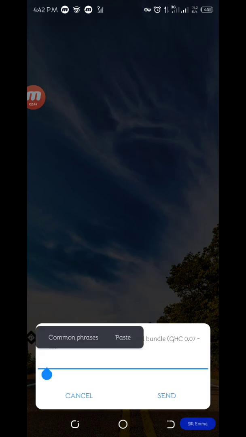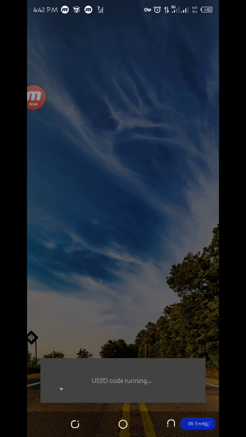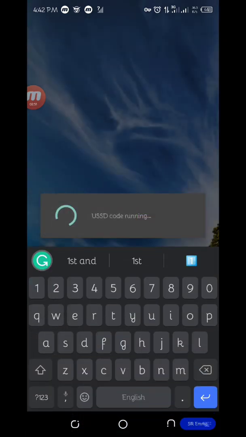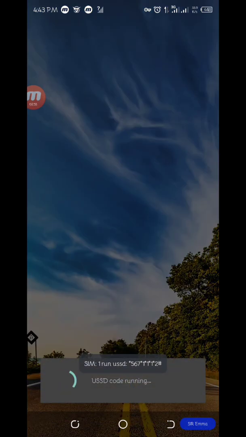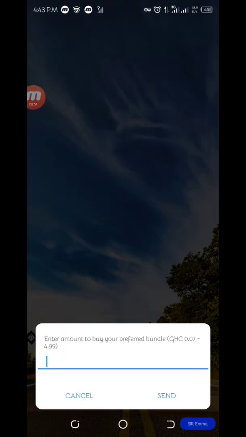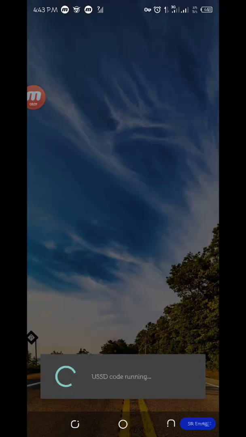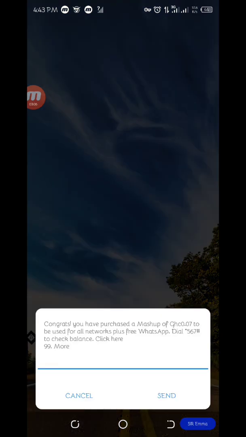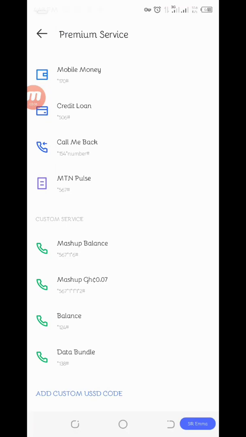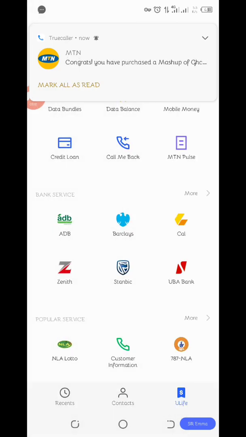The network is very slow, and sometimes it will be faster than this. So if you continue to do this, within a short time you will be able to accumulate more bundles. So try to do it, and within a short time you'll be able to accumulate more bundle.